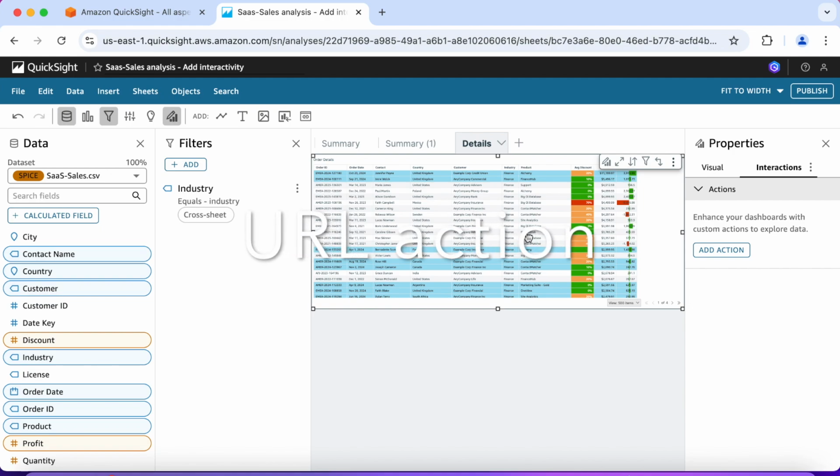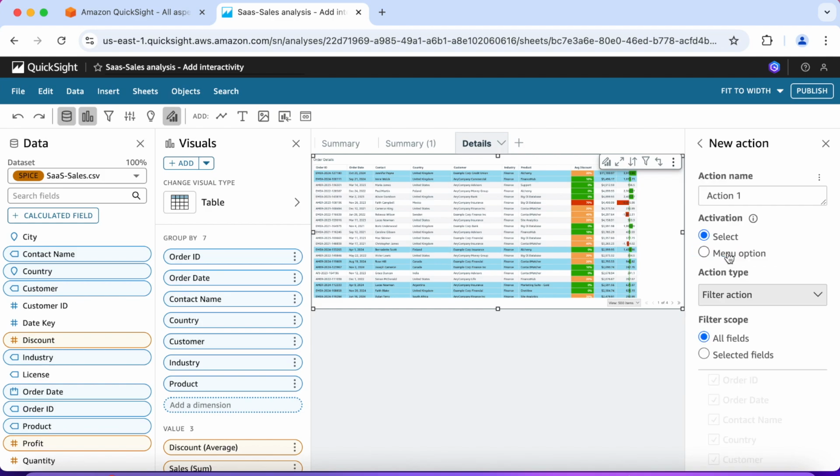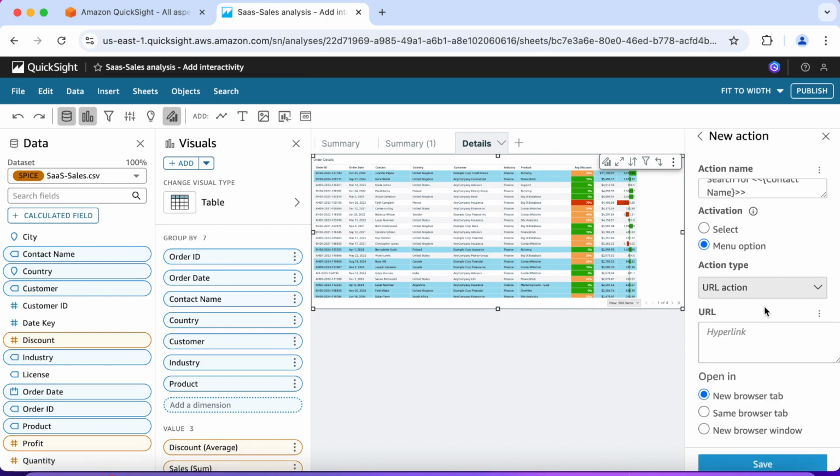Now let's add a URL action. So under properties interactions, click on add action. Remove action 1. We're going to give it a name. Search for brackets contact name. Close that bracket. And activation is menu option. Filter action is URL action.